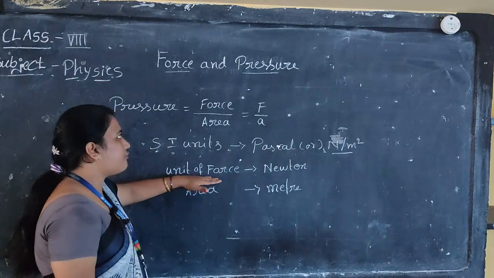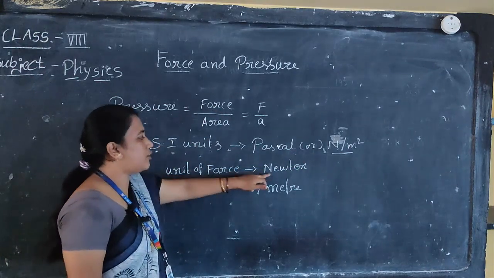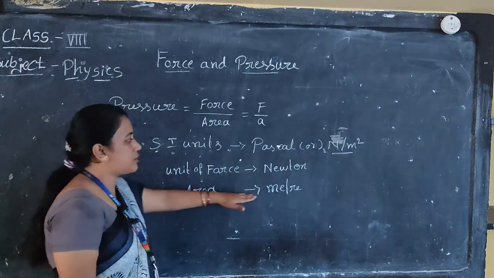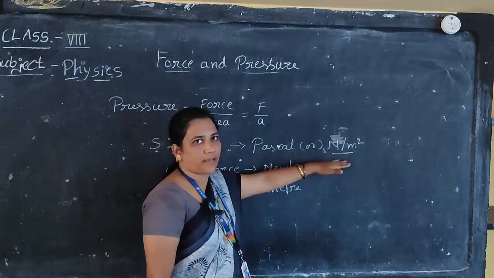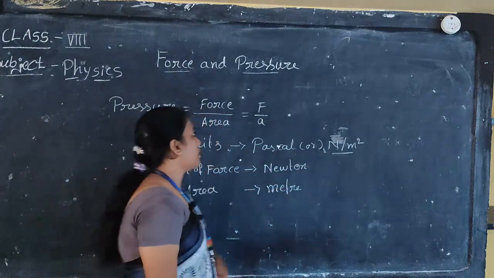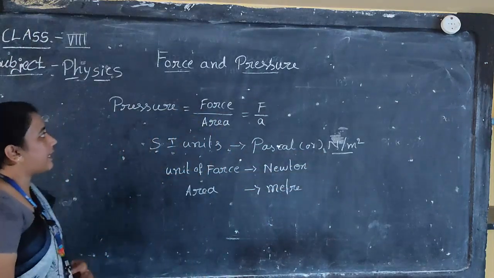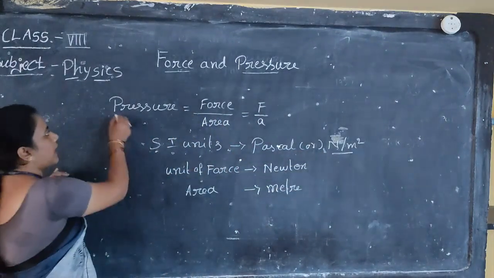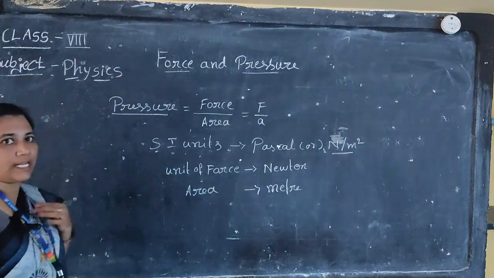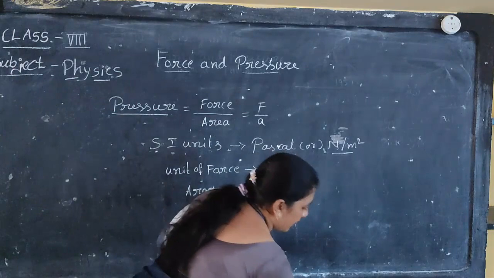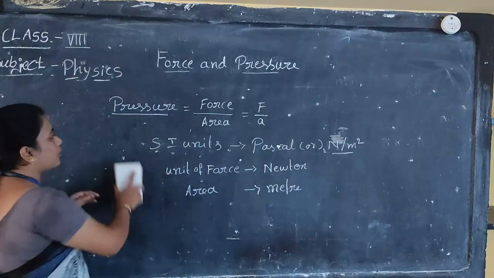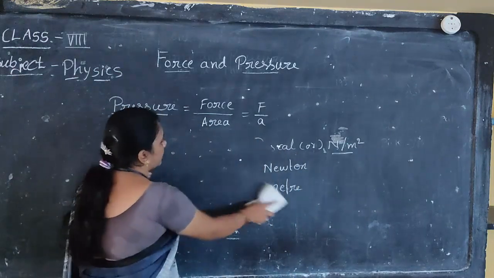What is the unit of force? The unit of force is Newton. The unit of area is meter square. So we can write the unit of pressure as Newton per meter square. Next, coming to certain characteristics of pressure: how pressure is exerted by liquids and gases. Both liquids and gases exert pressure.